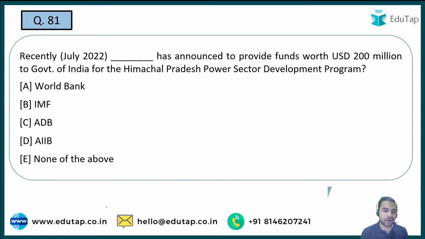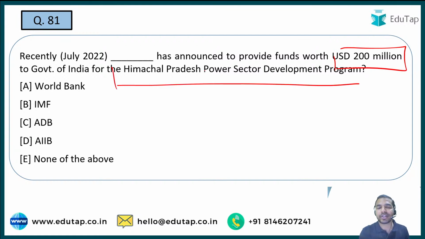Now tell me which of the following organizations has recently announced that it will be giving USD $200 million to the government of India for Himachal Pradesh Power Sector Development Program. See, we all know that a lot of organizations are there in the world which basically give loans.